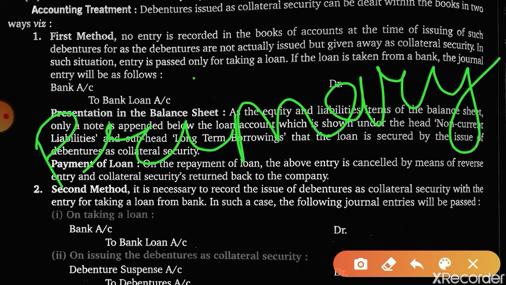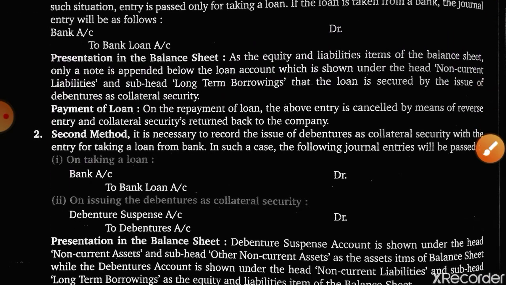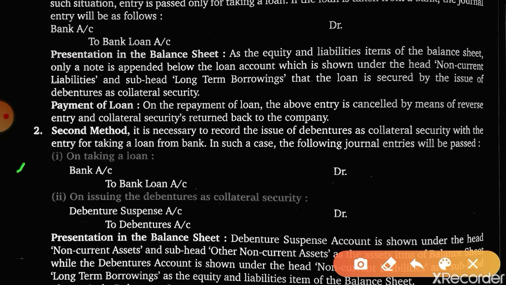So the treatment is, when a bank loan is taken, the entry is bank account debit to bank loan account, and when debentures are issued as collateral security, the general entry is debenture suspense account debit to debentures account. Is this point clear to you? See the treatment. This is the second method, which method we have to follow.